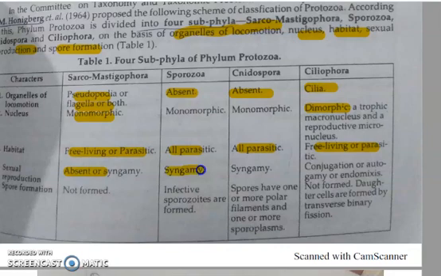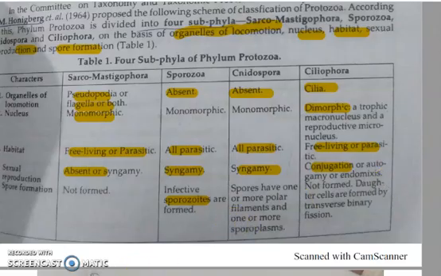It's syngamy, fusion of gametes, in Cnidospora, and it is mainly conjugation, autogamy, or endomixis in Coeliophora. Spore formation, spores are not formed in Sarcomastigophora. In sporozoans infective spores are formed, for example sporozoites. In Cnidospora, spores are formed, and in Coeliophora, spores are not formed.